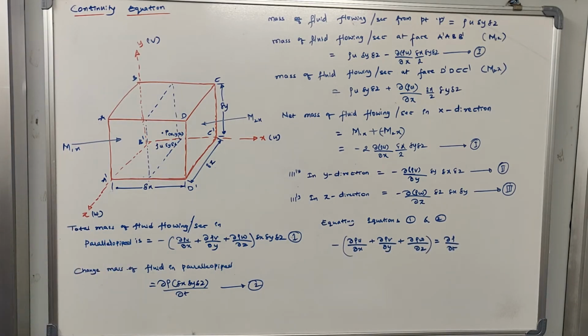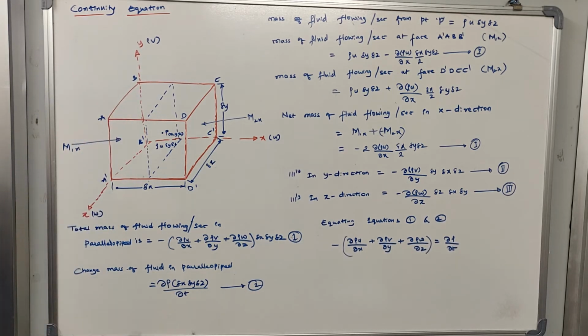Now if the output is greater and the input is less, what will happen? The water that is stored will keep on reducing. So this is what the law of conservation of mass says in simple words. It can be equated in simple terms: input minus output will be equal to the change in storage, the rate of change of storage. Now, understanding this background, we would like to continue with our continuity equation.